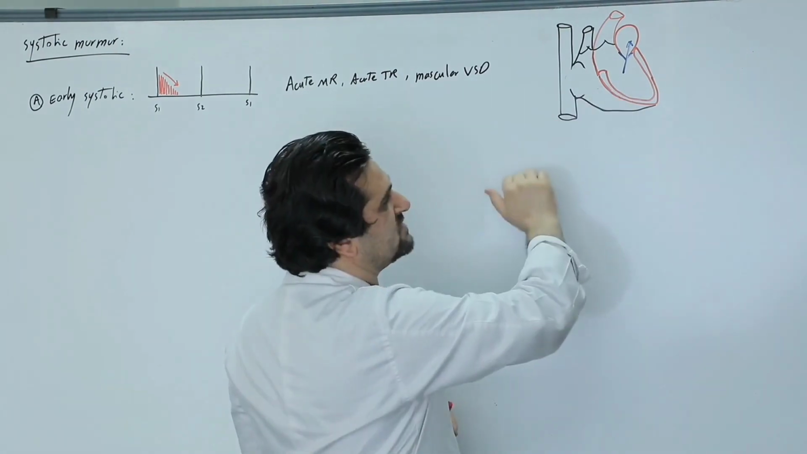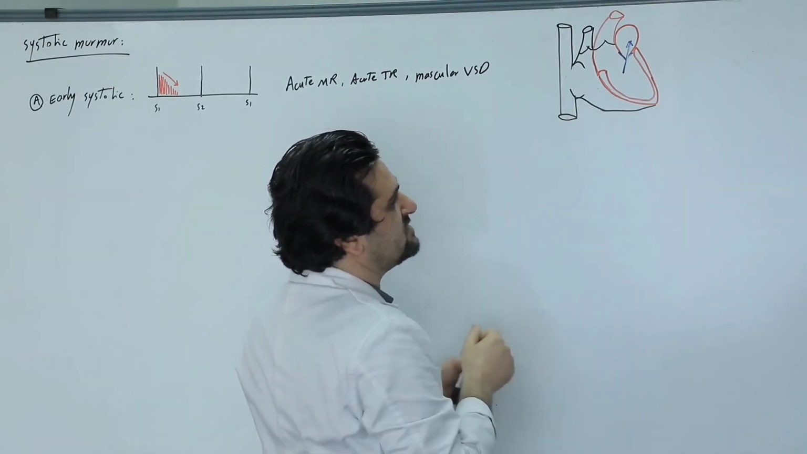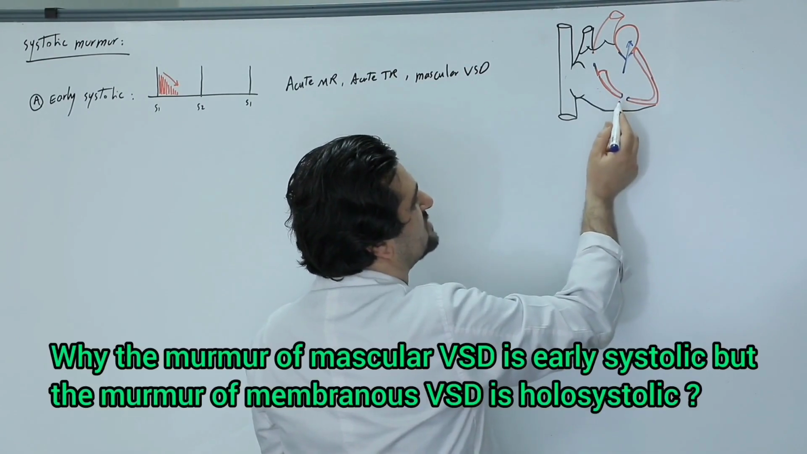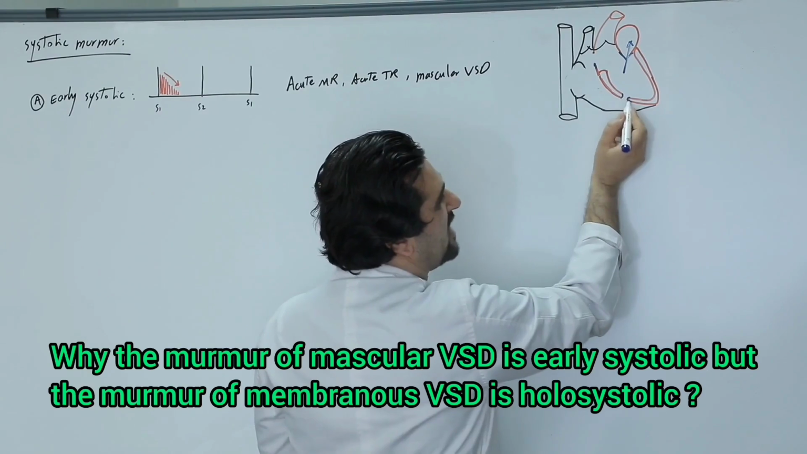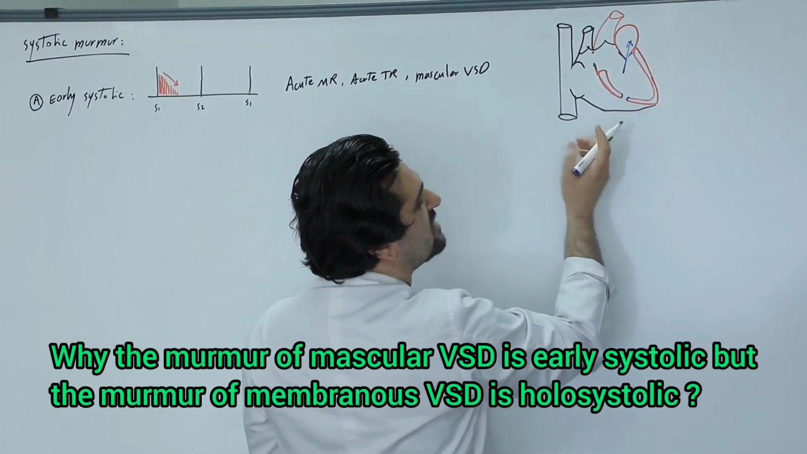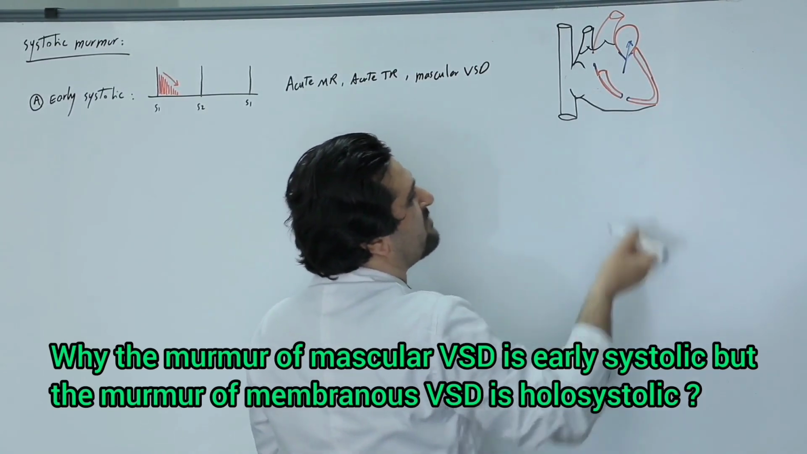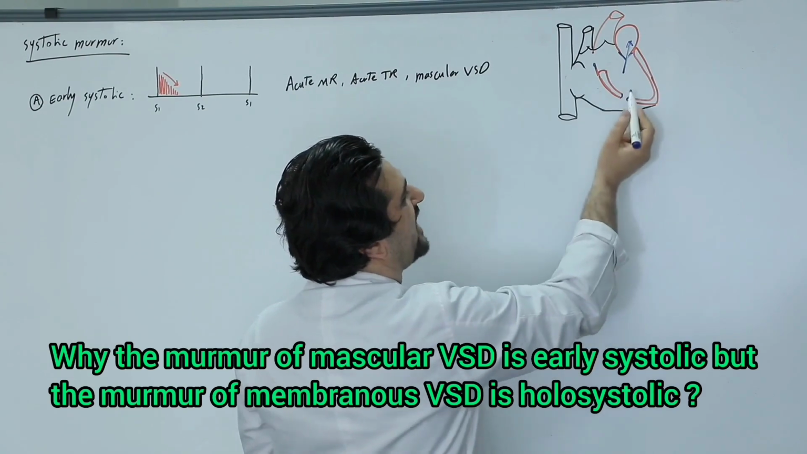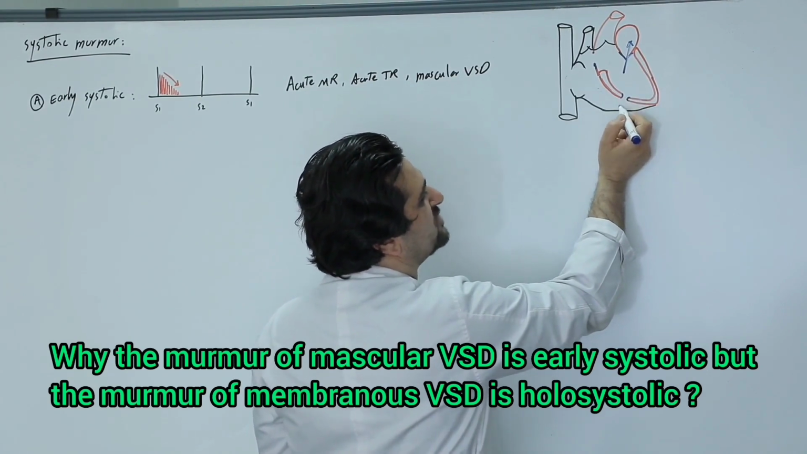We have 2 types of VSDs. One is muscular VSD and the other is membranous VSD. In a patient with muscular VSD, the defect is located in the muscular part of the septum. Because it is muscular, the septal muscles themselves tend to limit and reduce the size of the orifice and defect, and eventually it may close on its own. For this reason, in muscular VSD, the murmur is only heard at the beginning of systole, when the defect has not yet been limited or closed.